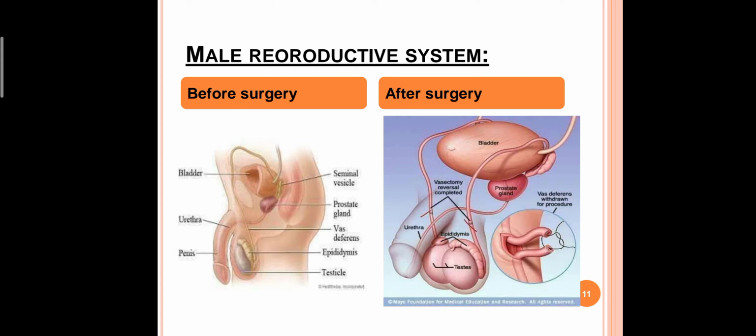See here, I'll show you what they do during the surgery. There are two pictures, one before surgery and one after surgery. Before surgery there is a continuation of the vas deferens, there is no cut and no blockage. But if you notice after surgery, they cut the vas deferens and tie it, or they block it. So the semen or sperm will not go into the female genital tract and the woman can't get pregnant. This is the procedure of vasectomy.